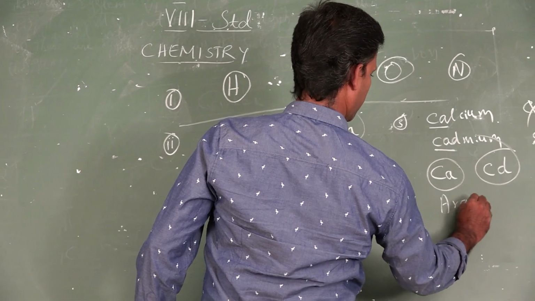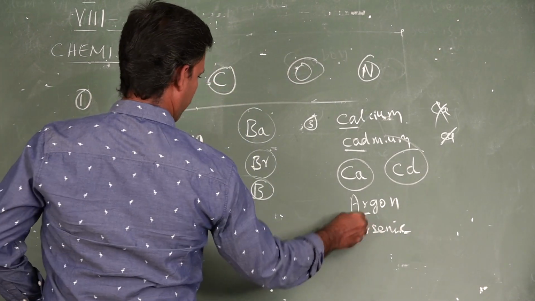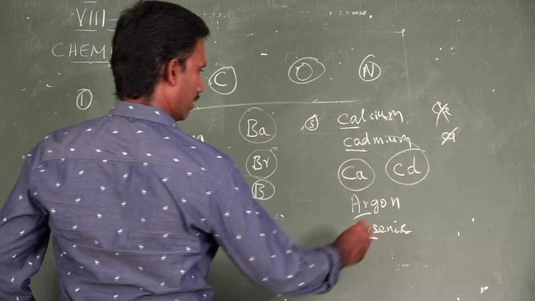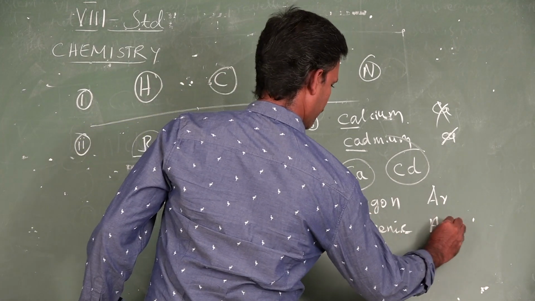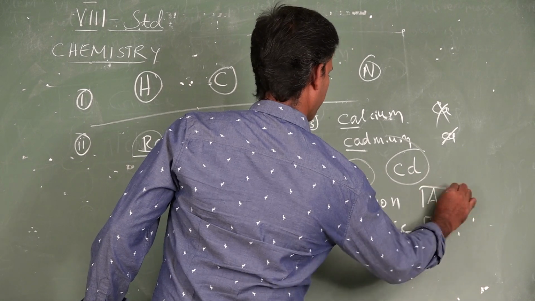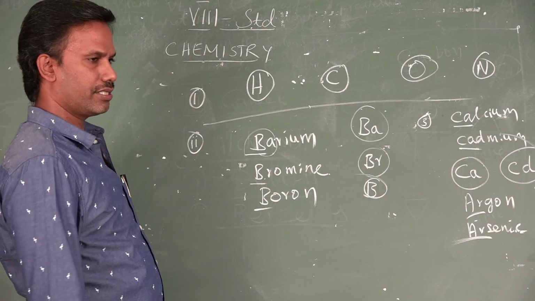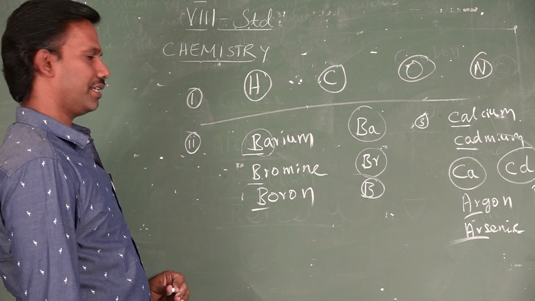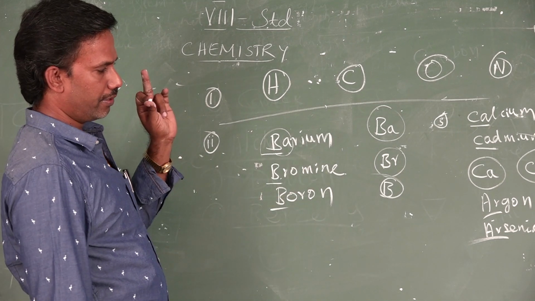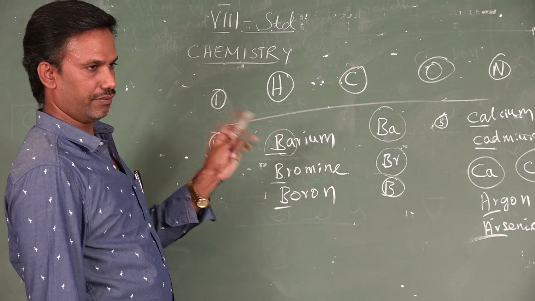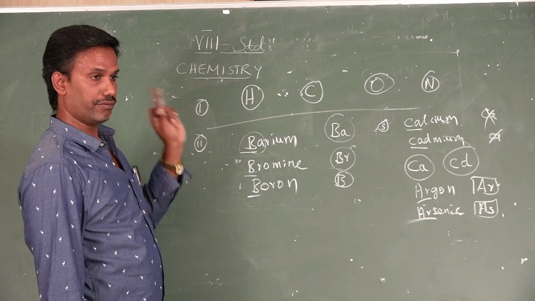Argon and arsenic. Both would be Ar, so what to do? For argon, we give the symbol Ar. Then arsenic, As. This way we can give symbols. You may find a table of elements for this, which you can use in your book. These lessons are in unit number 9, page numbers 94, 95. You may find all of these. There are a few more examples in the book, you can find and use them.